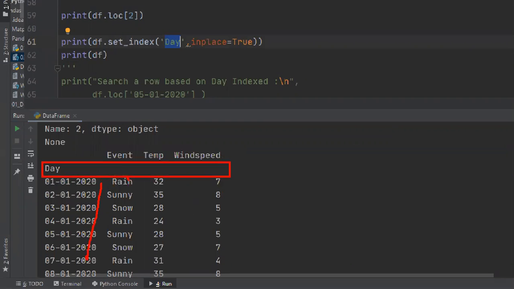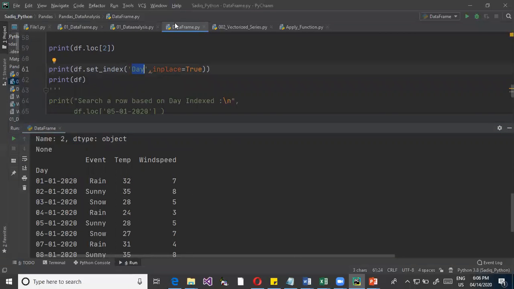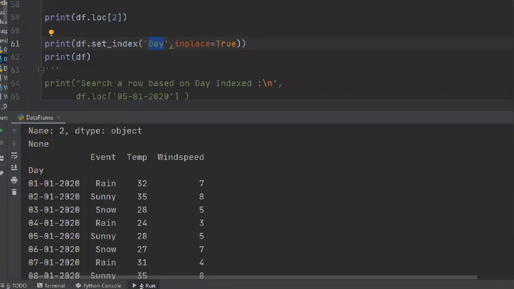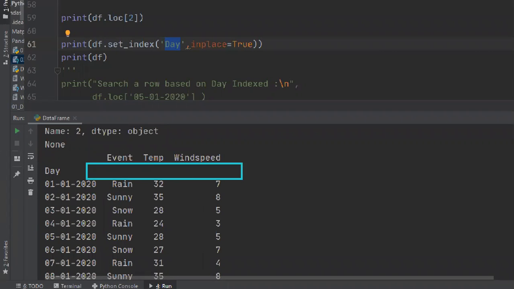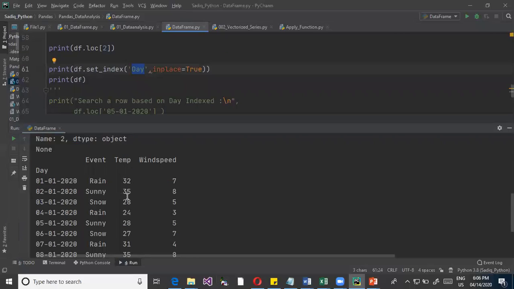So these are my dates. This is event, temperature, wind speed is also there. But does it go in a different tab? No, it's again the same data frame. It just creates one additional index. It's again the same tabular structure, so we identify this as event, this is temperature, everything. Right, so now it is indexed based on day.